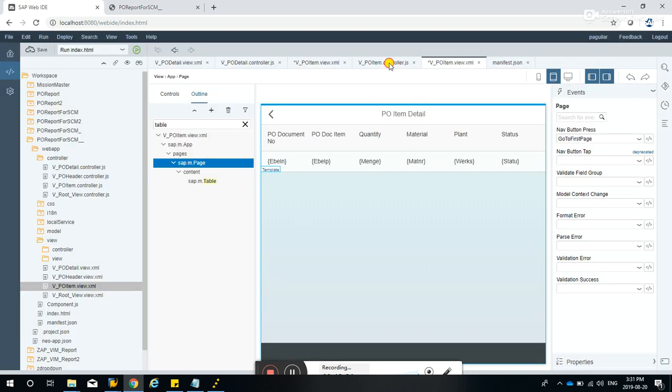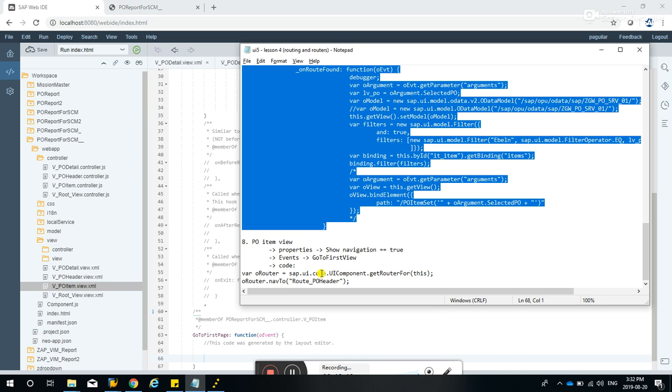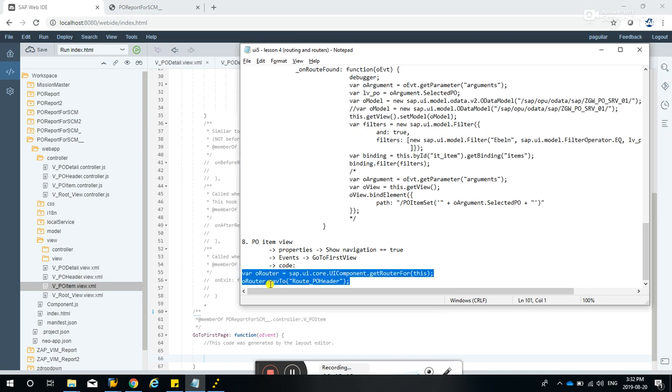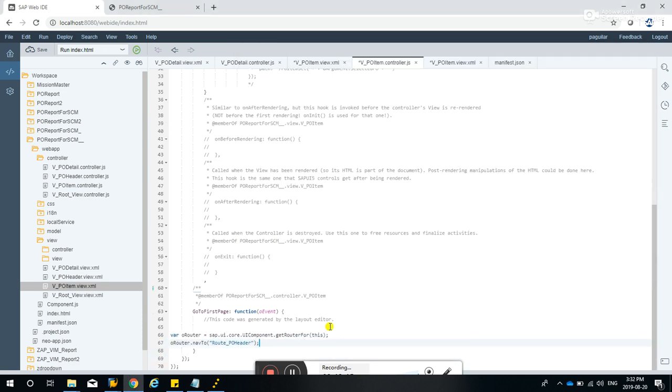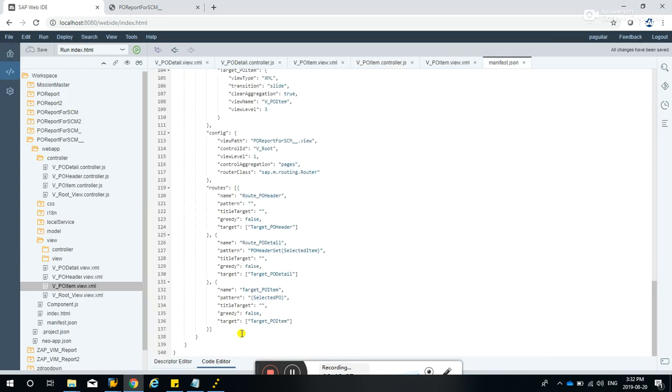And if we go to PO item controller, go to first page, and let's add some code here, and let's leave this behind. It should go to the route PO header. Route PO header is this guy over here.